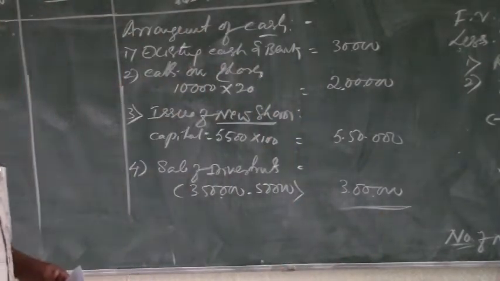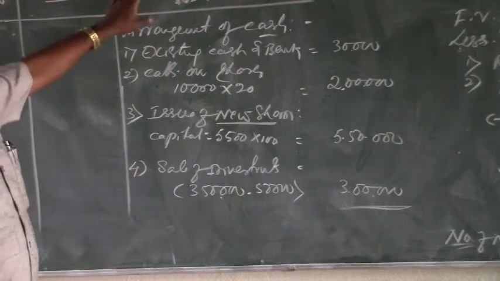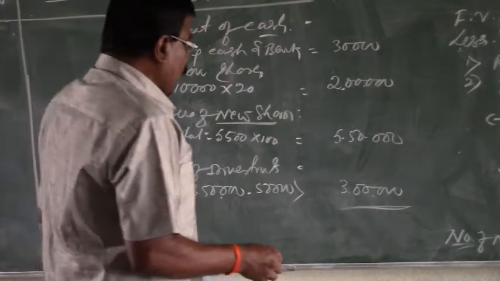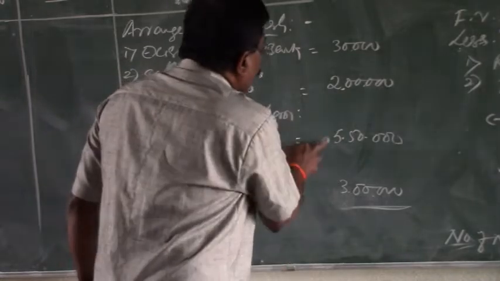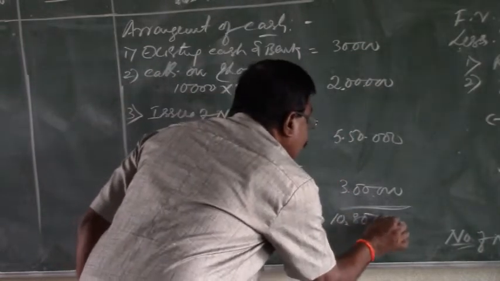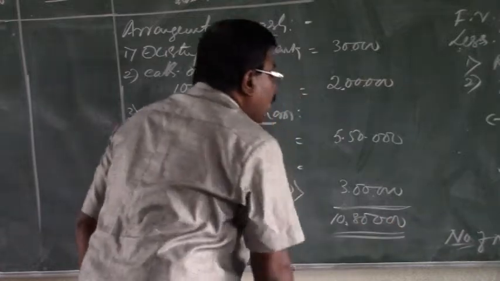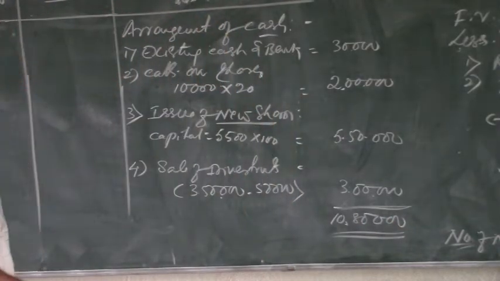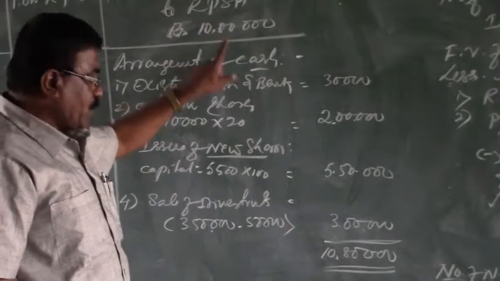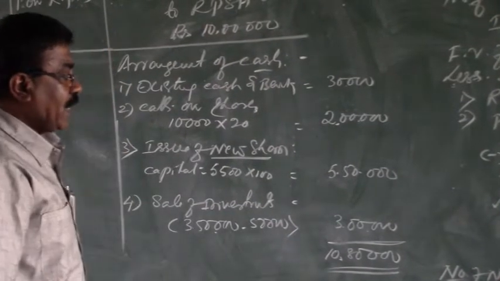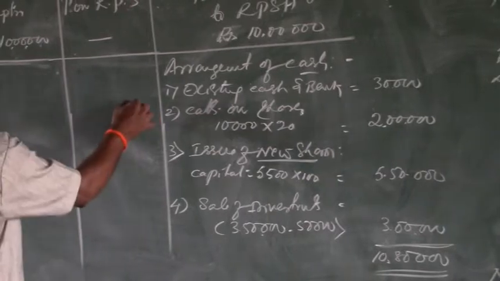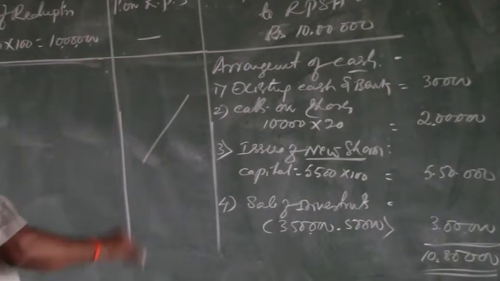So these are the transactions appearing in this problem relating to the arrangement of cash required for the redemption. Then the total cash available is 10 lakhs 80,000, the total cash arranged by the company. It is much more than the requirement. The amount of cash required is 10 lakhs, but here 10 lakhs 80,000 has been arranged. Next, arrangement of premium is not applicable here because the premium on redemption is nil.